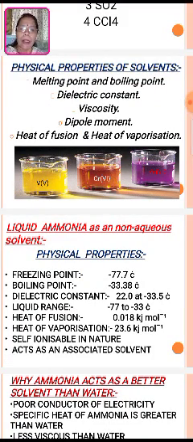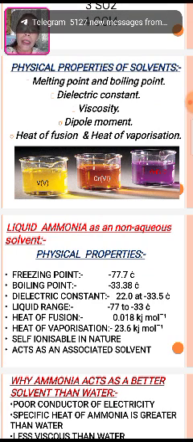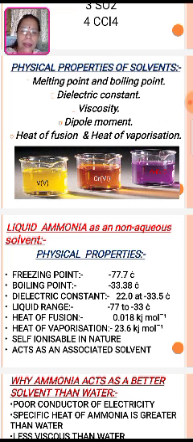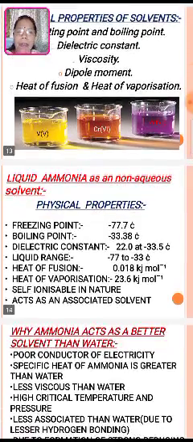Now liquid ammonia. A question is always asked on ammonia: liquid ammonia as a non-aqueous solvent, explain briefly. Let us see first the physical properties. Freezing point is minus 77.7 degrees centigrade. Boiling point minus 33.38 degrees centigrade. Dielectric constant is 22 to 33. Liquid range is minus 77 to minus 33 degrees centigrade. Heat of fusion is 0.018 kilojoule per mole. Heat of vaporization is 23.6.